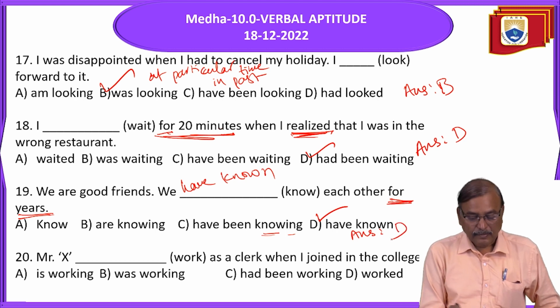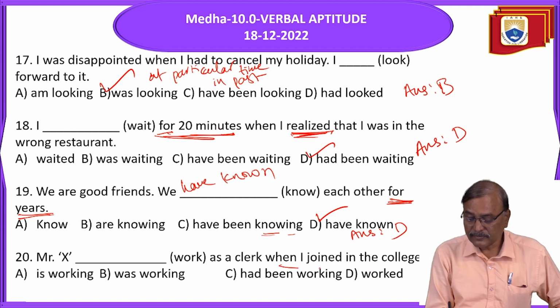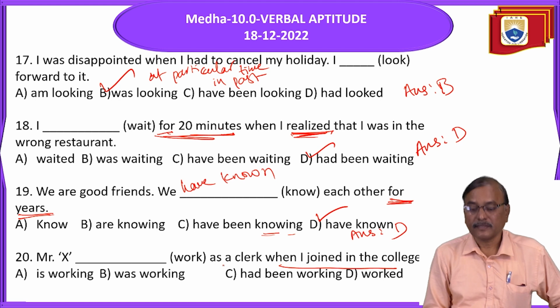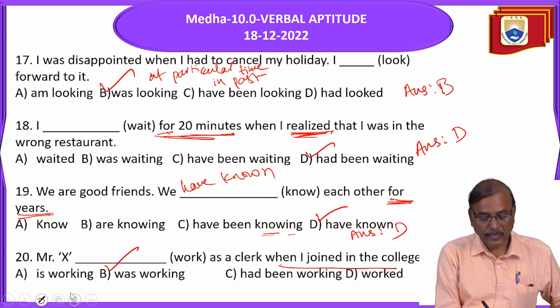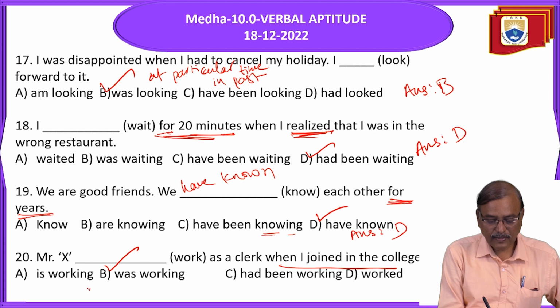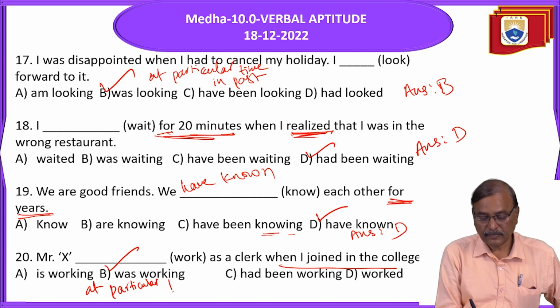Next. Mr. X dash work as a clerk when I joined in the college. At a particular time in the past. Past continuous. Mr. X was working. At a particular time in past.